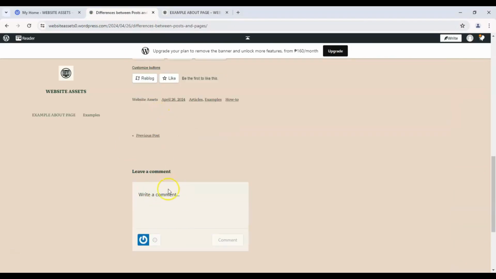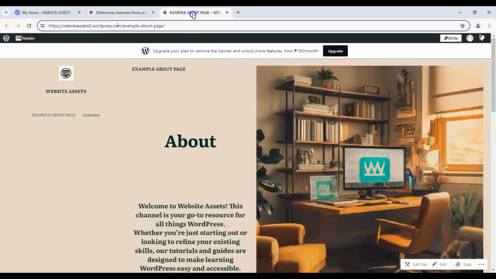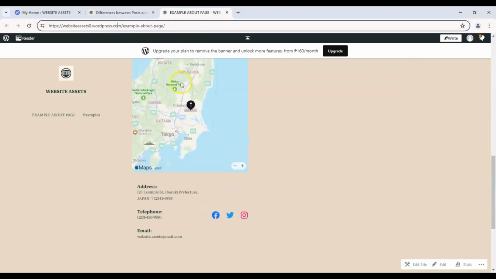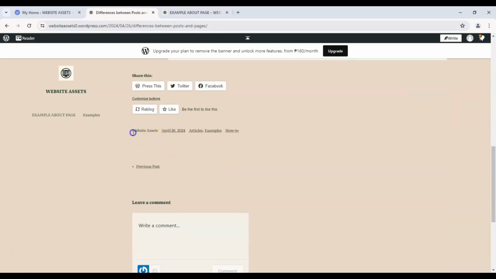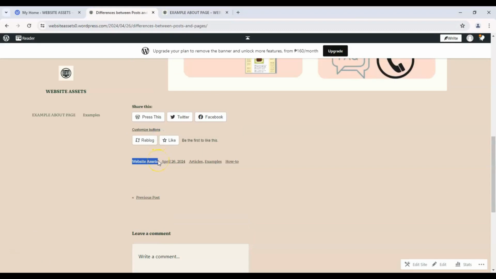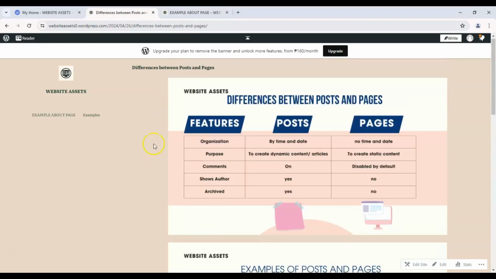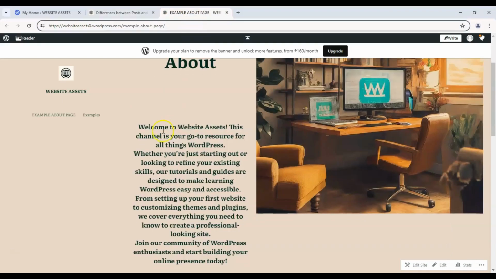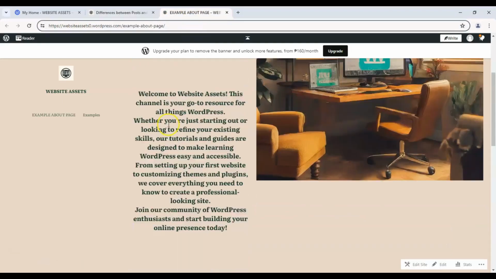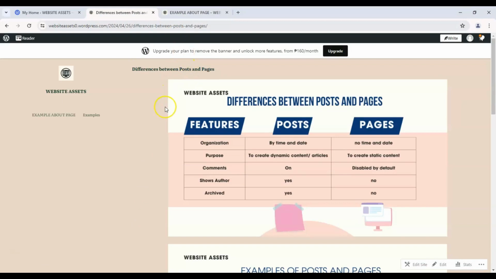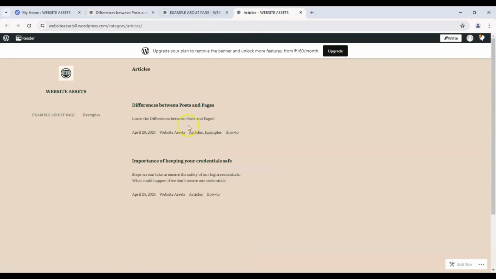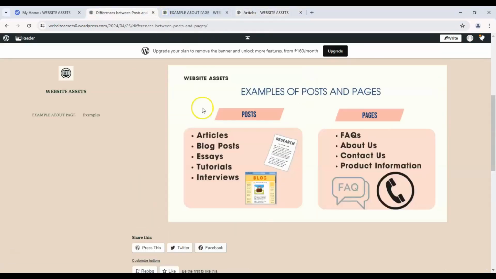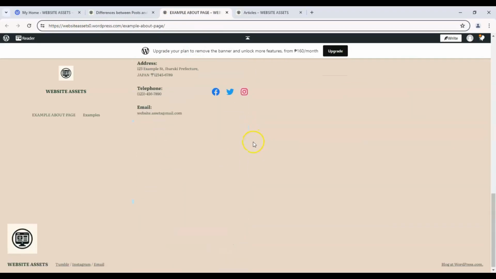If you scroll down here, we have a comment box, and they're disabled by default on pages. Posts show the author by default. Here it is, website assets, and if it was somebody else writing, their name would be here. And it doesn't show it by default on pages. Are posts archived? Yes. These are categories and tags, and if you click them, it shows us all the other articles that are under there, while pages don't have that.